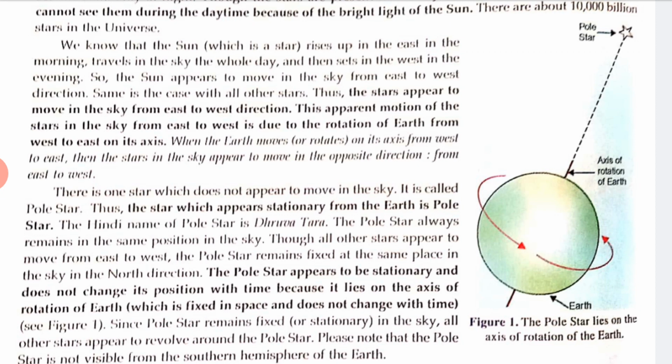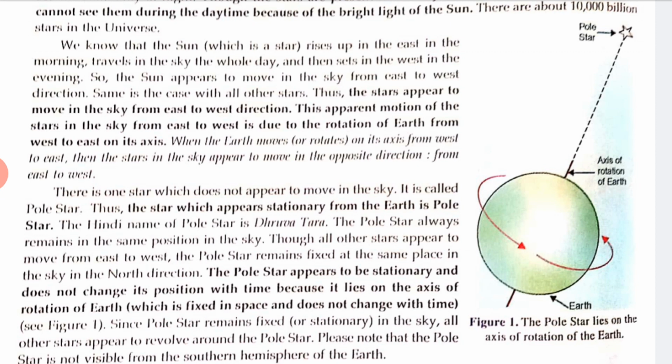So when the Earth rotates on its axis from west to east, the stars in the sky appear to move in the opposite direction, from east to west. There is one star which does not appear to move in the sky. It is called the pole star. You can see it in this picture. Thus, the star which appears stationary from the Earth is the pole star. The Hindi name of the pole star is Dhruv Tara.